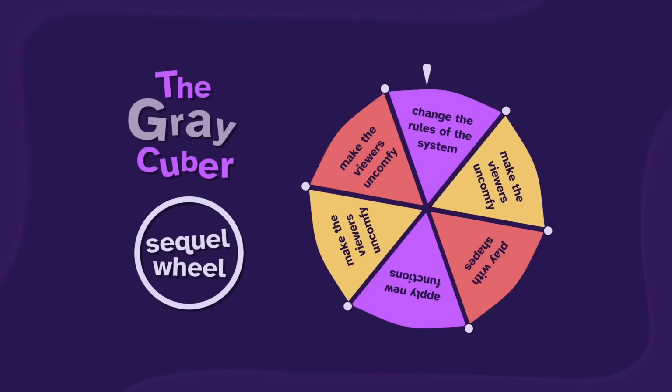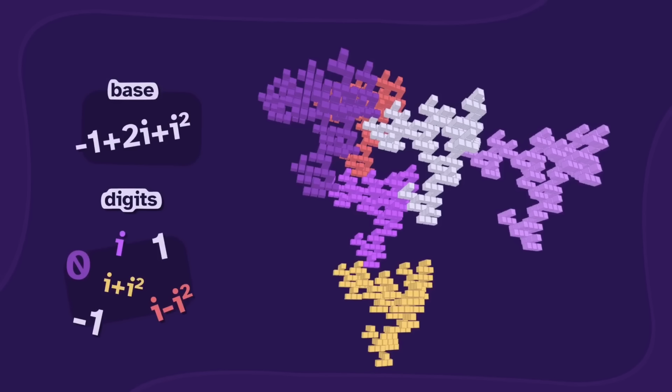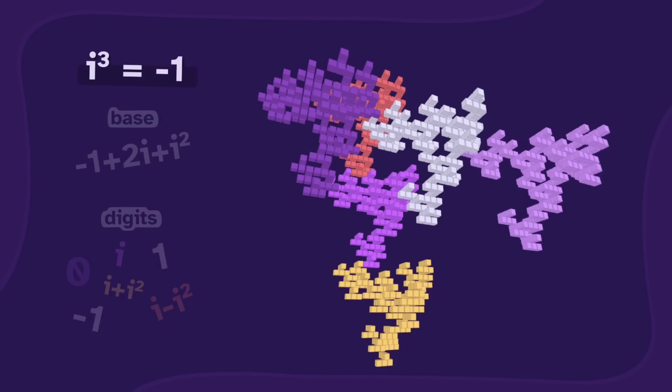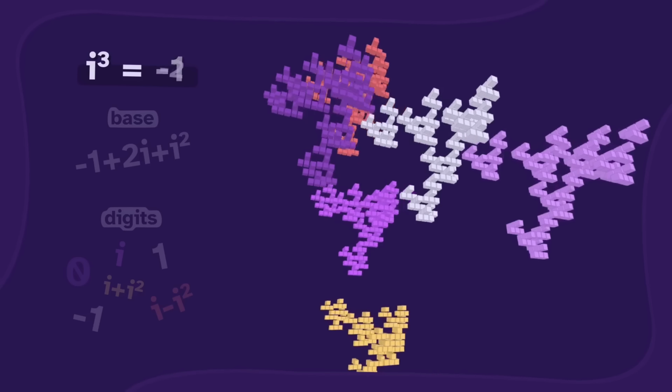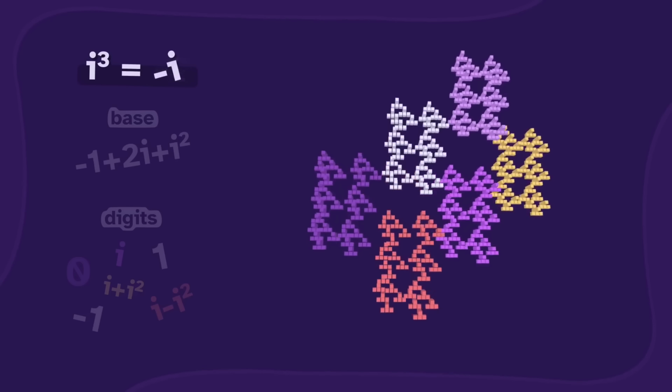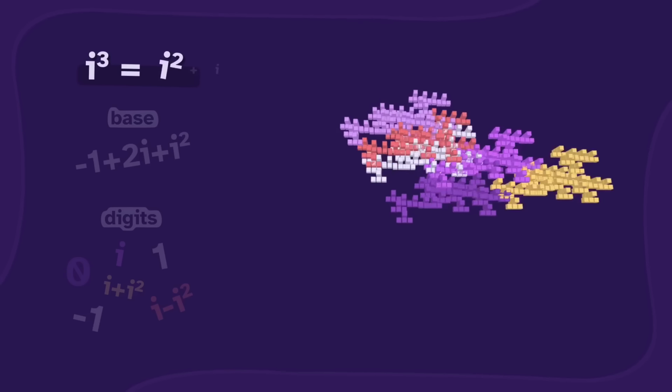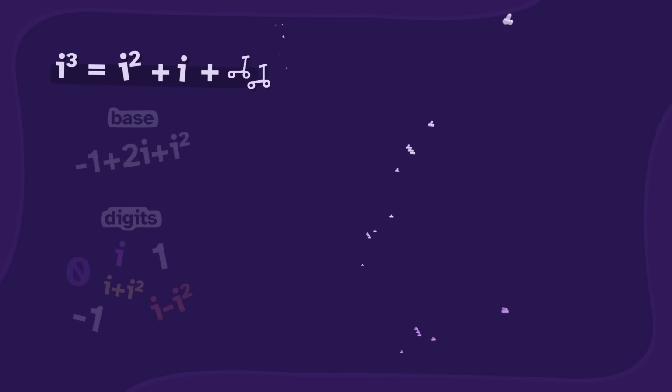I guess we'll change the rules of the system. Well, we could change the i definition. Instead of i cubed equals -1, we could set it to -2, or -i. Or i squared plus i plus.